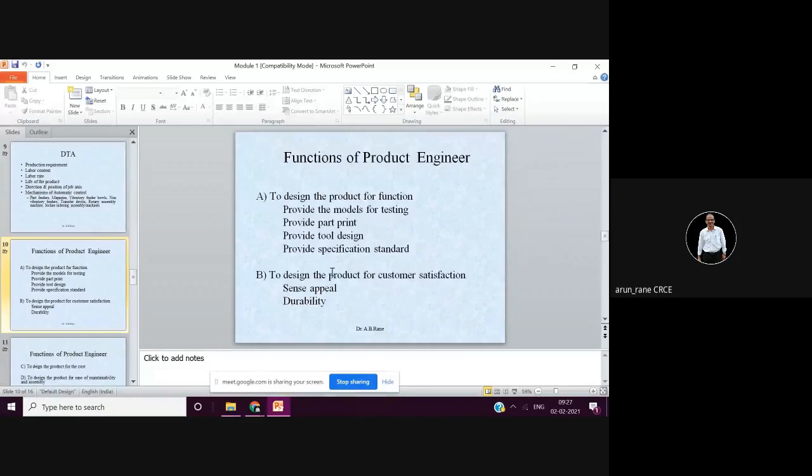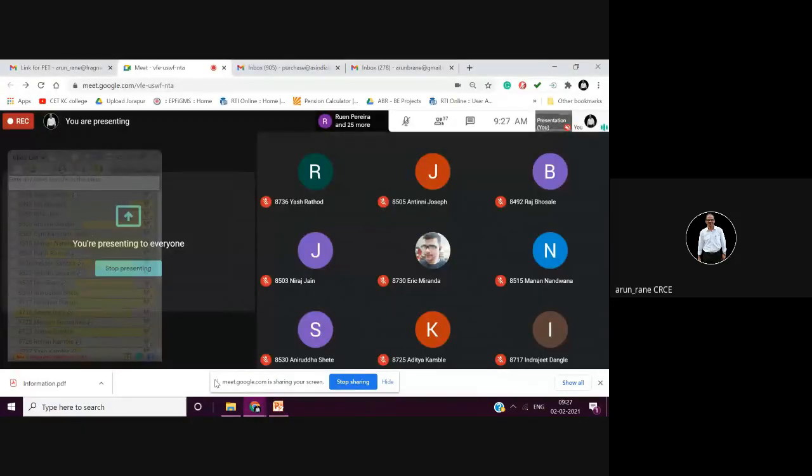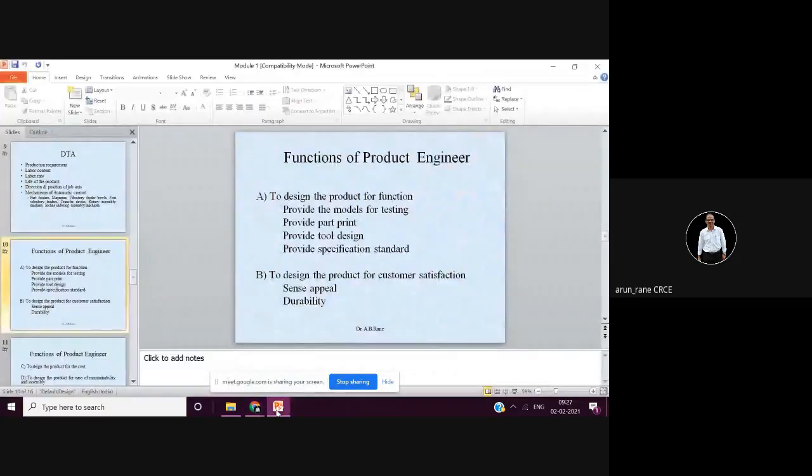So what I was telling here is that you need to give the specifications for the threads, for the gear teeth, for the splines, for the keys, etc. For example, if some part of the component has gear teeth, then you need to specify what should be the module of the teeth. If it is a gear, then the module is the most important thing. Once you know the module, then the rest of the things will come automatically. So first you need to give the module, you need to give the number of teeth.